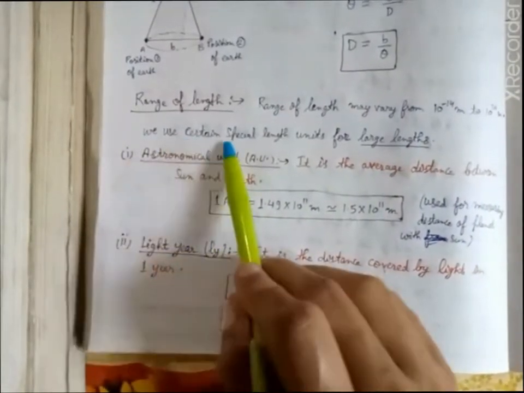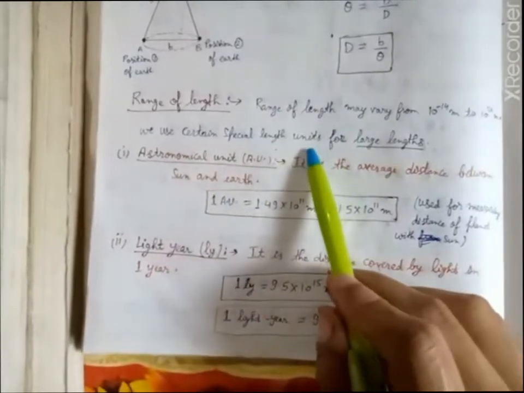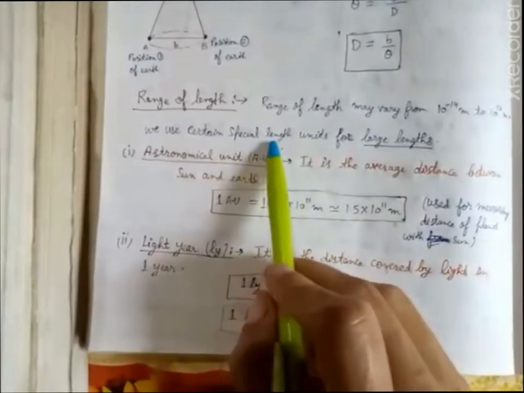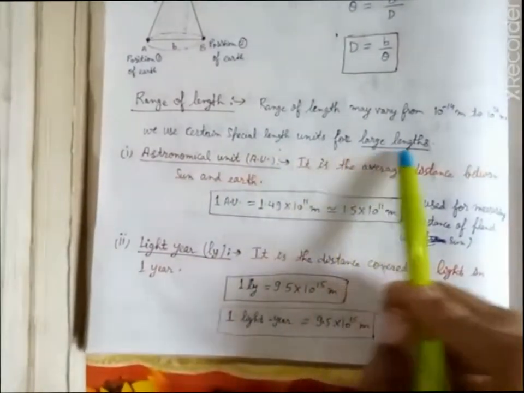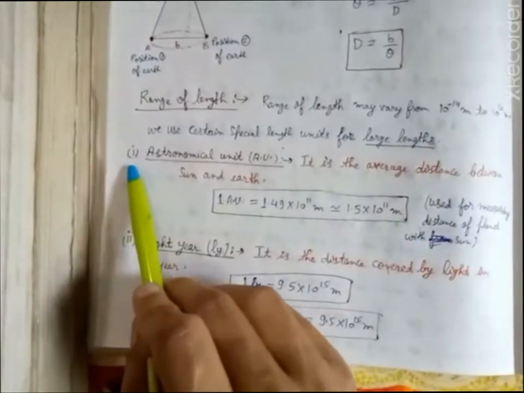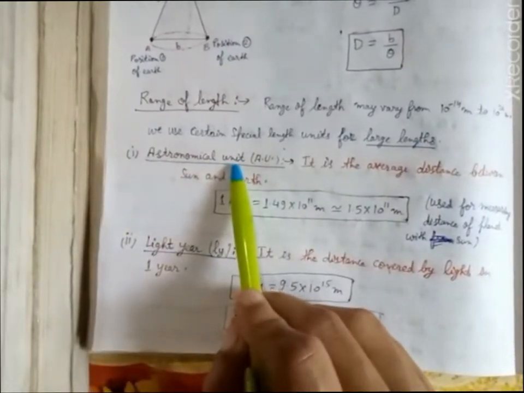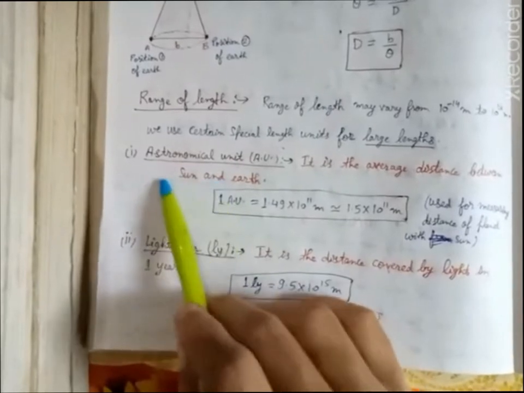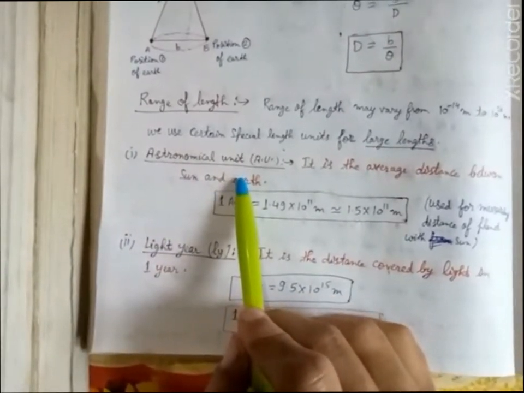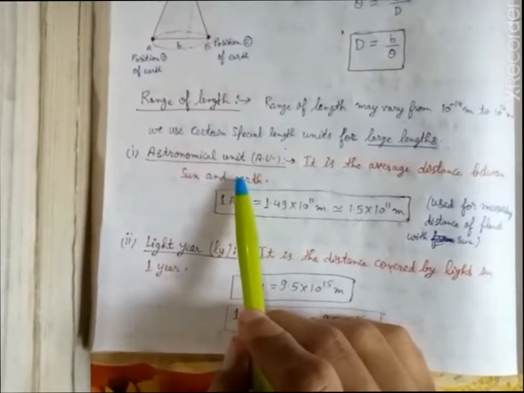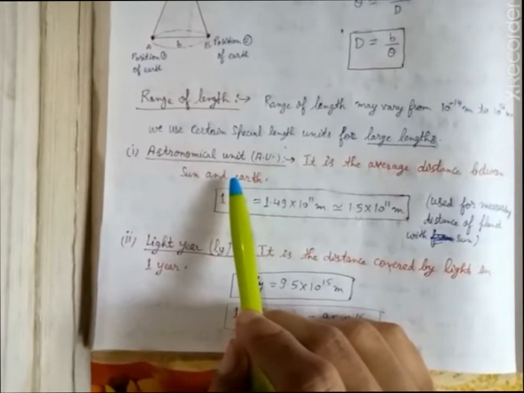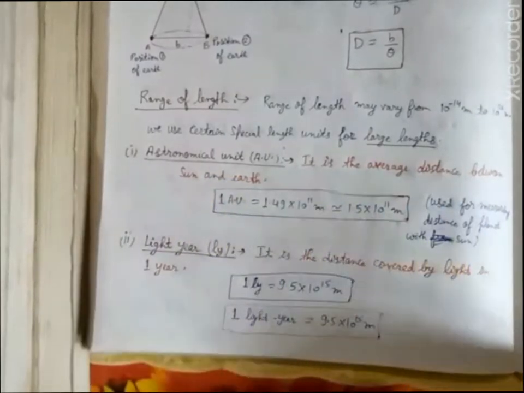Now we use certain special length units for large length. So there are certain special length units which are used for basically the large length. They are, first, astronomical unit. You have to learn all these things, because astronomical unit is an important special unit of length, and it is used in many of the problems or the numericals which you will be doing in the coming chapters.